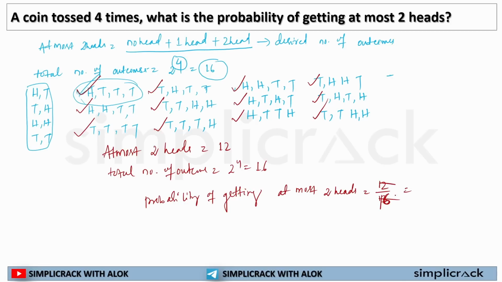That is, if I cancel it through 4, 3 by 4. So the probability of getting at most two heads will be 3 by 4. I hope with this you are clear how to find out at most two heads or at least two heads or no head, all these questions.